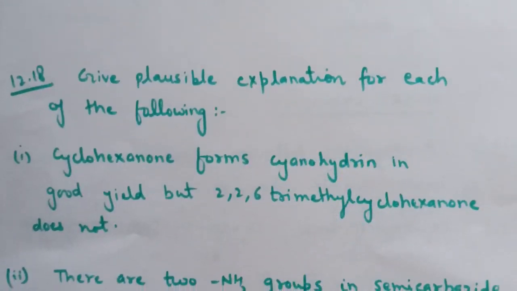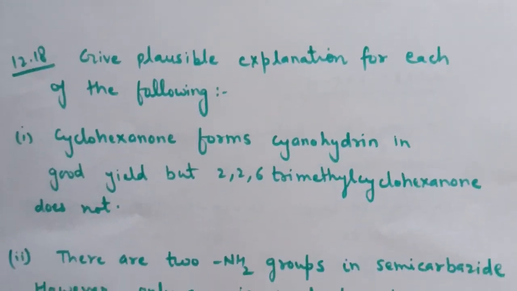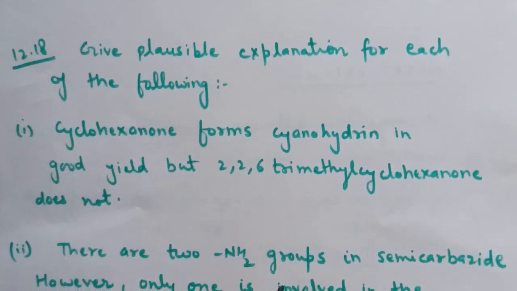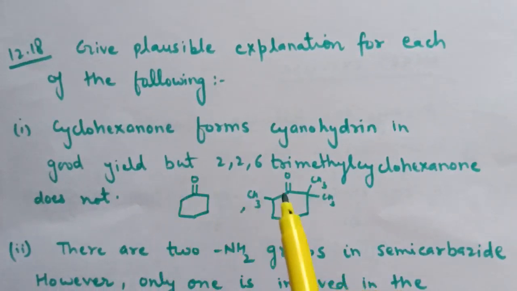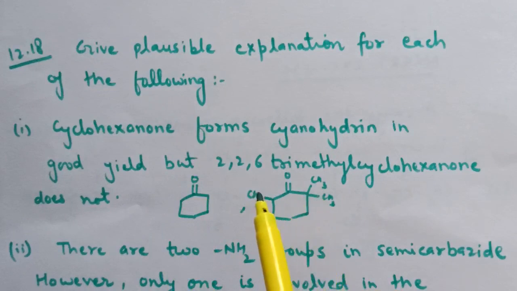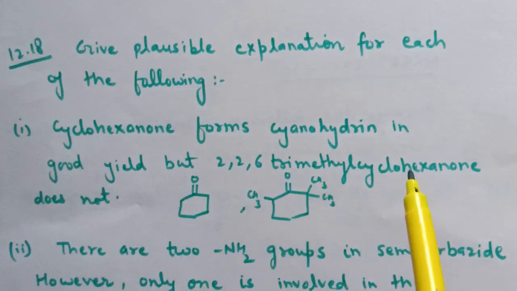Next is question number 12.18. Give plausible explanation for each of the following. First is cyclohexanone forms cyanohydrin in good yield, but 2,2,6-trimethyl cyclohexanone does not. This is the structure of cyclohexanone, and this is 2,2,6-trimethyl cyclohexanone.